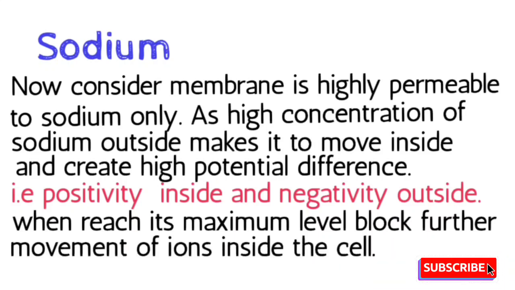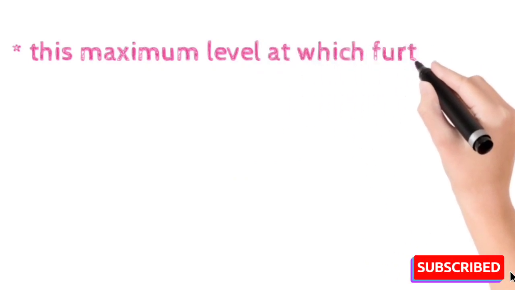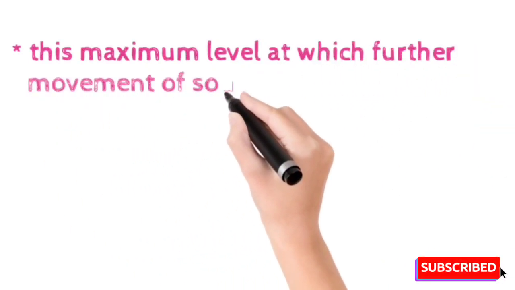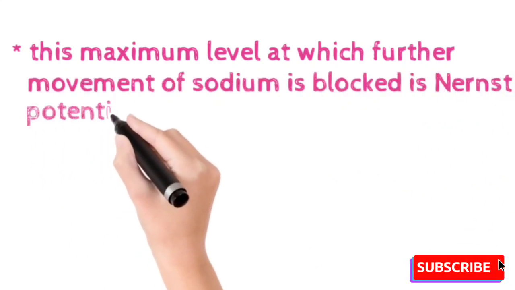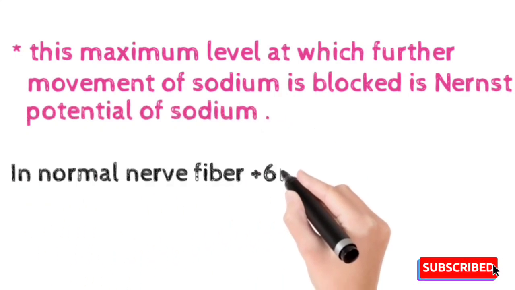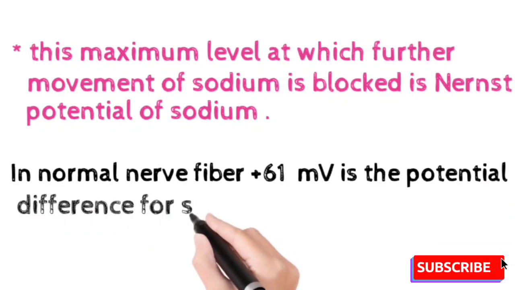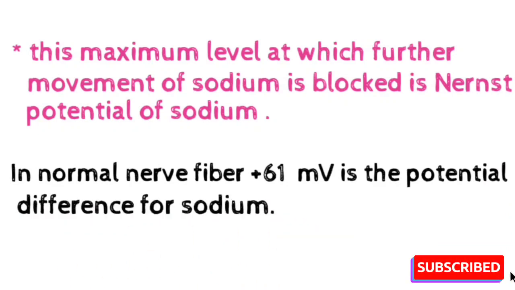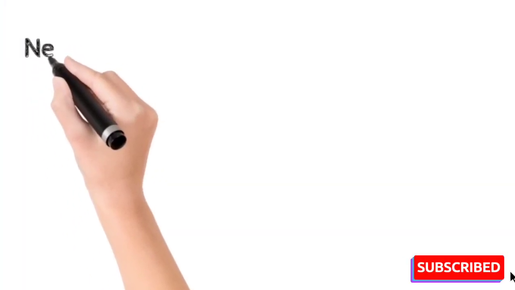This maximum level is the Nernst potential for sodium. In mammalian nerve fiber, plus 61 millivolt is the potential difference for sodium, minus 94 millivolt for potassium and plus 61 millivolt for sodium are the potential differences. Now see in this diagram, sodium moves from outside to inside, plus 61 millivolt is the potential difference for sodium.